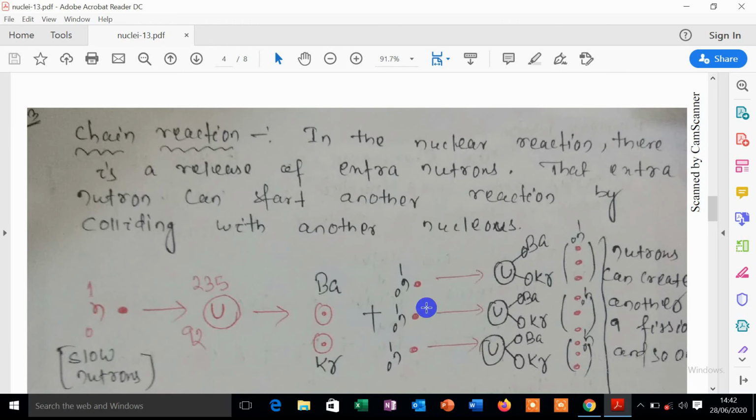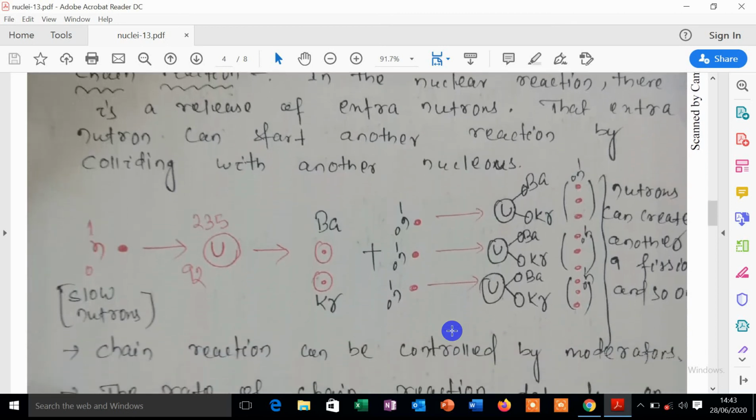In the first step 3 neutrons are released, in the next step 9 neutrons, and in the further step 27 neutrons. The reaction just continues like that, and a high amount of energy is released in this chain reaction.